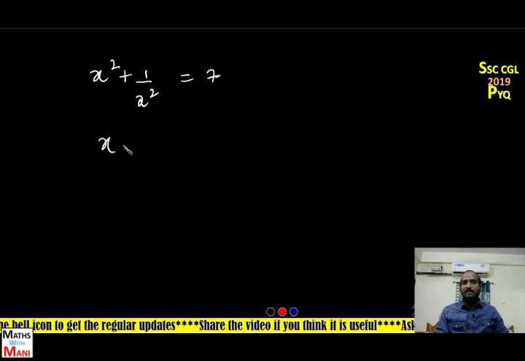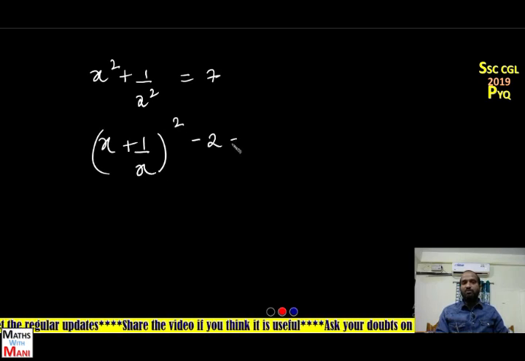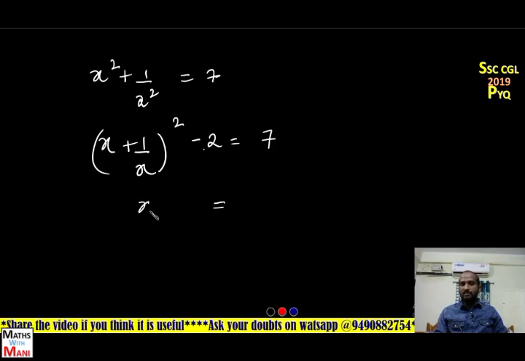Then I can write this as lower values power, that is (x + 1/x)² − 2 is equal to 7. Minus 2 goes to this side, 7 plus 2 is 9. So (x + 1/x)² is 9, means what is the value of x + 1/x? Under root 9, that is 3.